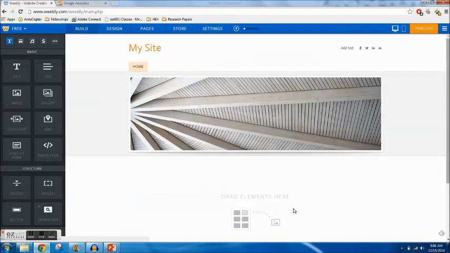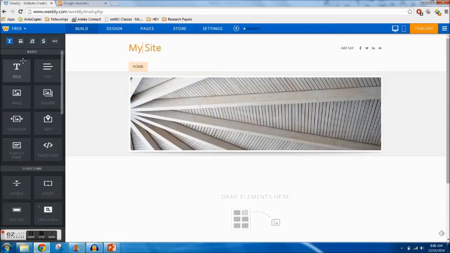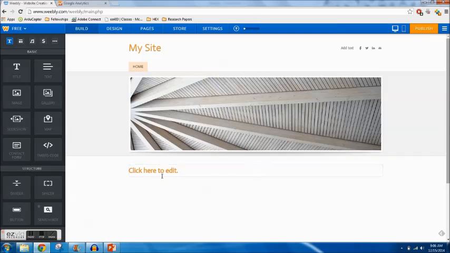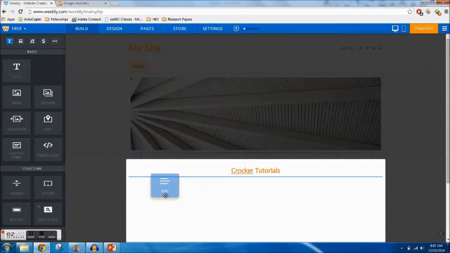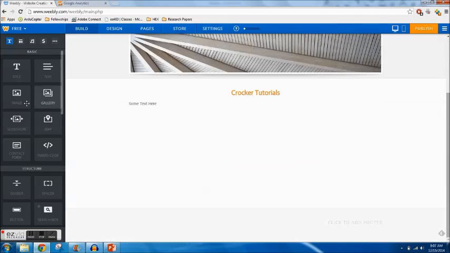So continue. All right, so here's the Weebly editor. You can edit that image. You can change the name of your site. But really, what you do is over here on the side you have all these things that you can drag into the website. So I'm going to make a new title. I'm going to call this Crocker Tutorials. Cool. I want some text. Some text here. Great. Maybe I want an image.